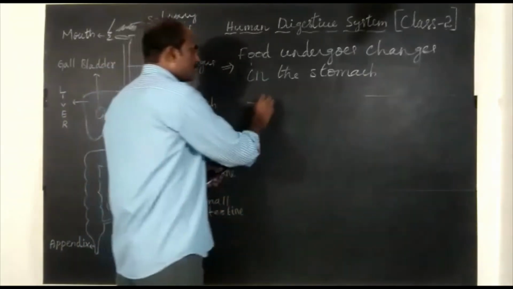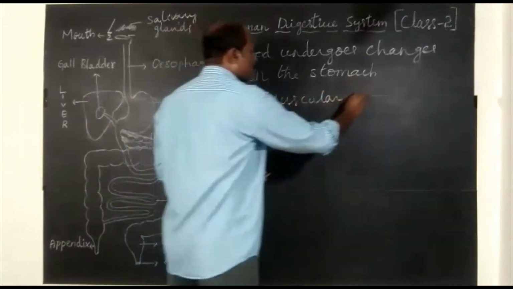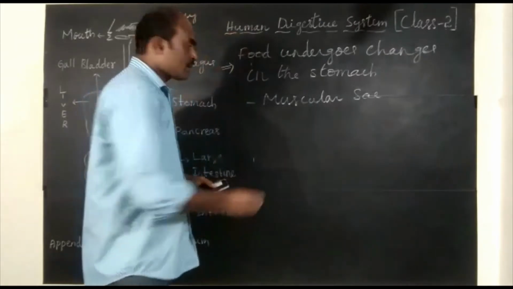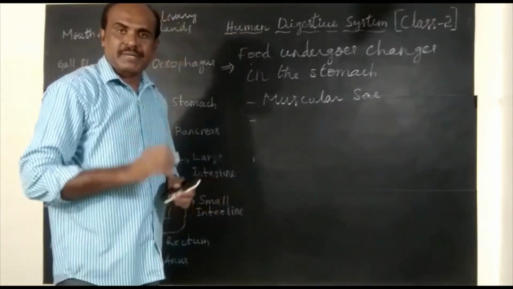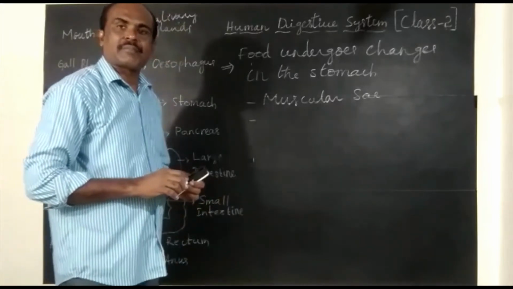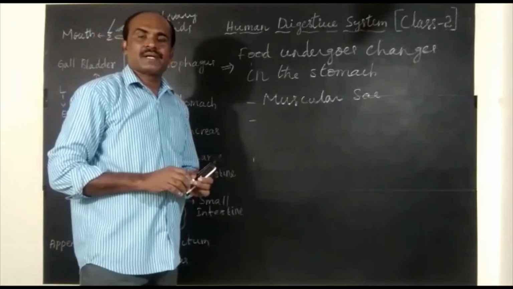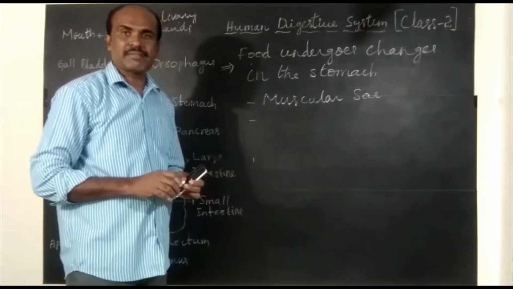The stomach is a muscular organ, a muscular sac-like structure. The walls of the stomach are made up of muscles. These muscles also contract and relax rhythmically.